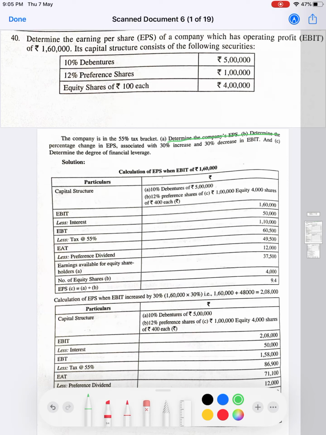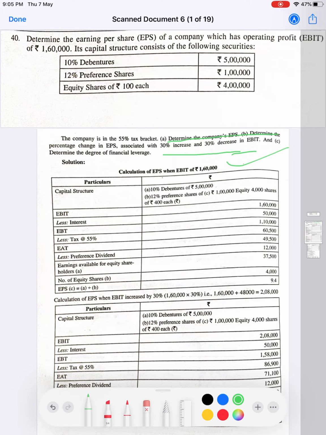Then determine the percentage changes in EPS associated with, this is very important, an increase of 30% and a decrease of 30% in EBIT, and also we need to determine the degree of financial leverage in the three different cases. Let us go for the solution.